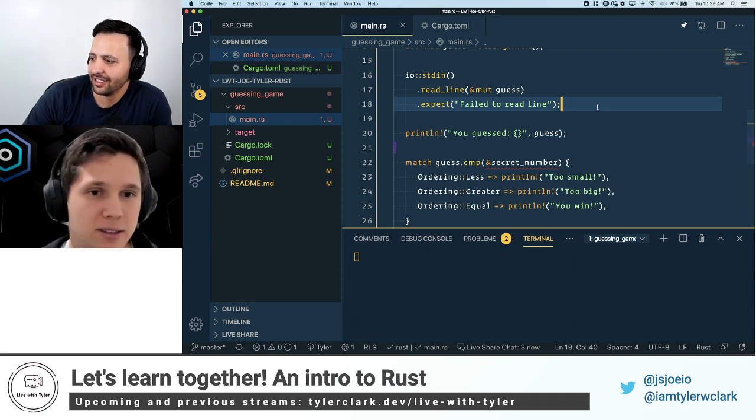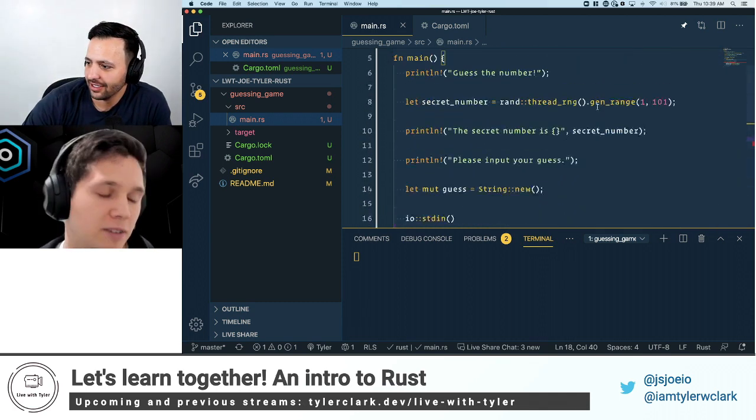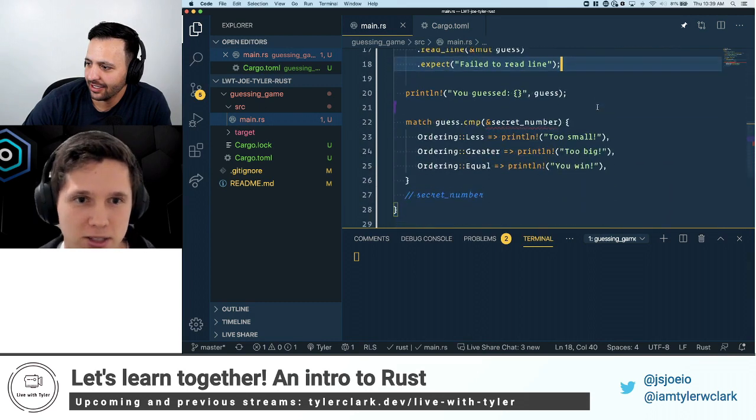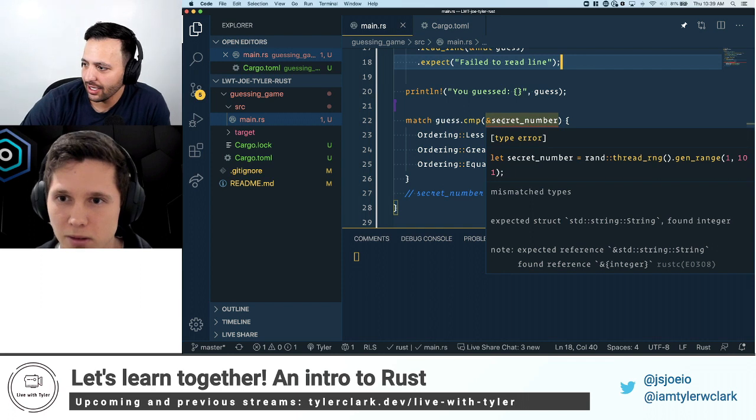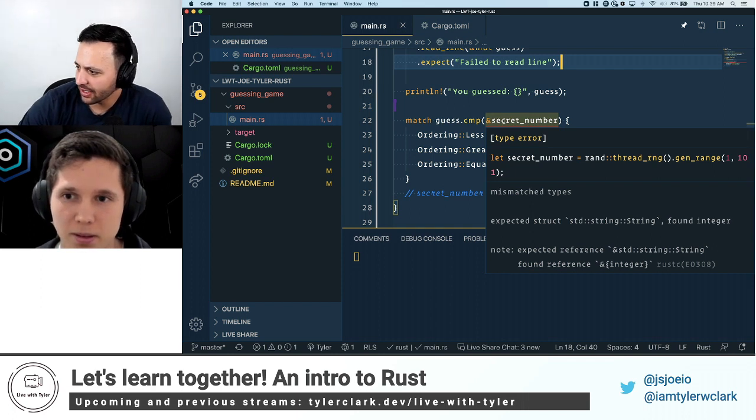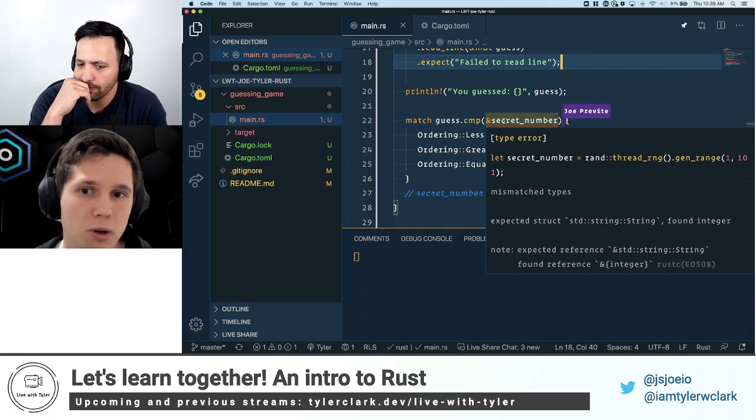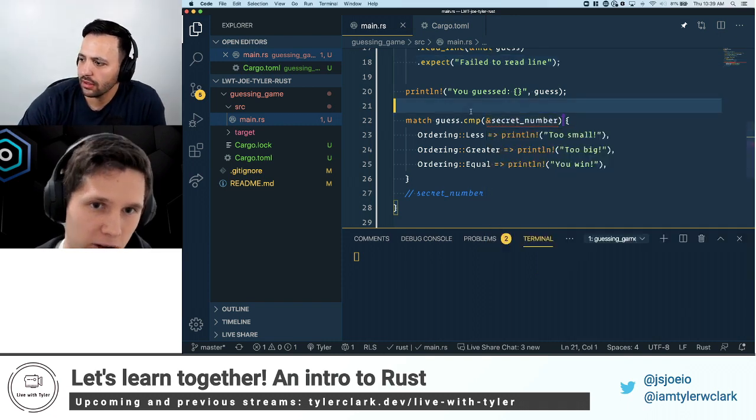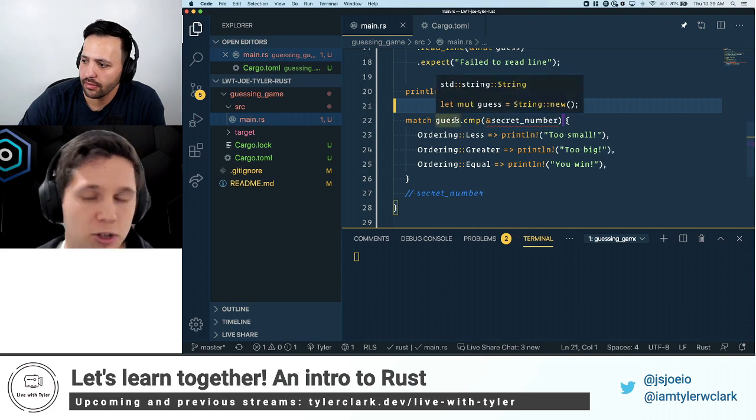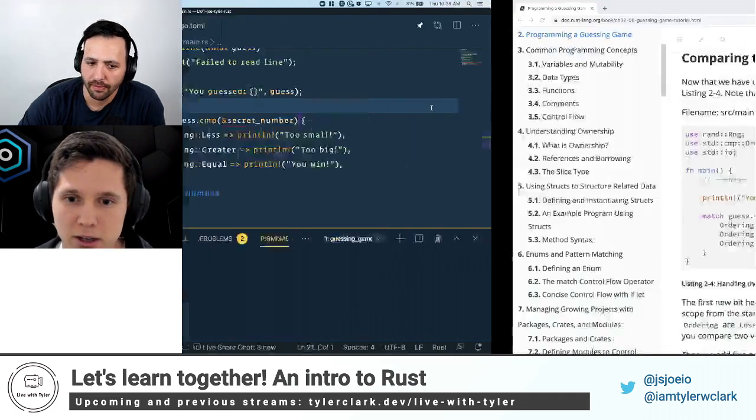So since we're doing Live Share, I can't see the errors. You said there's a type error. Yeah, we're getting a type error on secret number. It's saying mismatched types, expected string, found an integer. So guess is of type string, and secret number is an integer. We don't want to compare those because they're two different types, right?